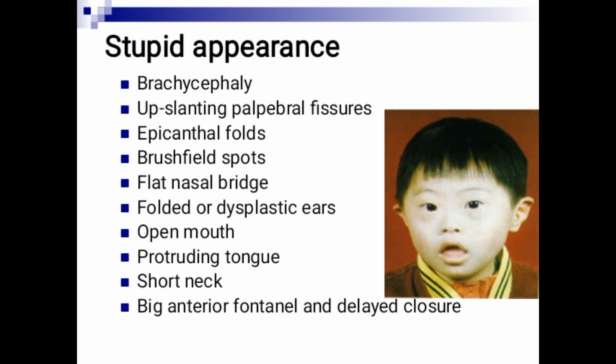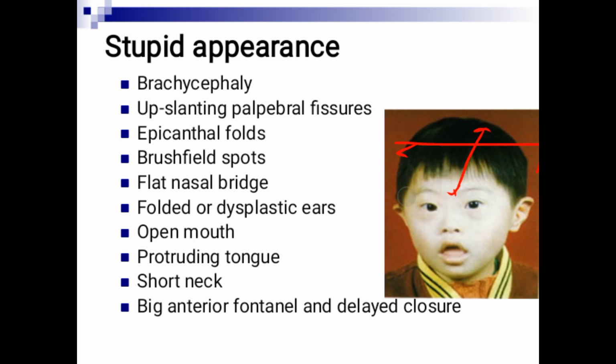Now the characteristic appearance. We have brachycephaly. Brachycephaly means there is shortening of the anterior-posterior diameter of the head, or the anterior-posterior length of the head, but there is widening of the biparietal diameter. That is to say, from front to back there is shortening, but there is an increase in the distance between the two parietals. We also have the epicanthal fold. I will show an image next.